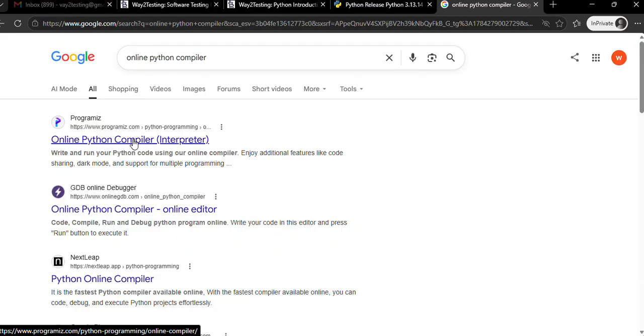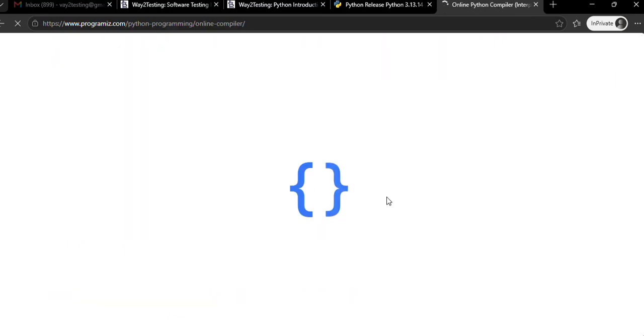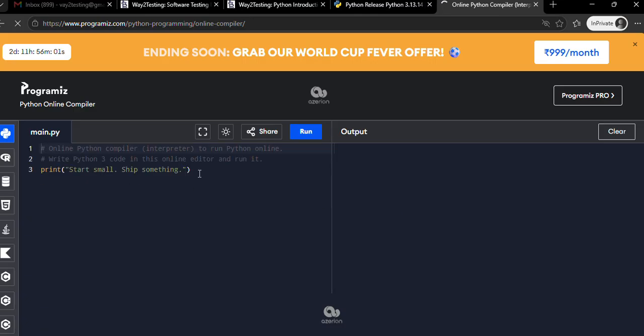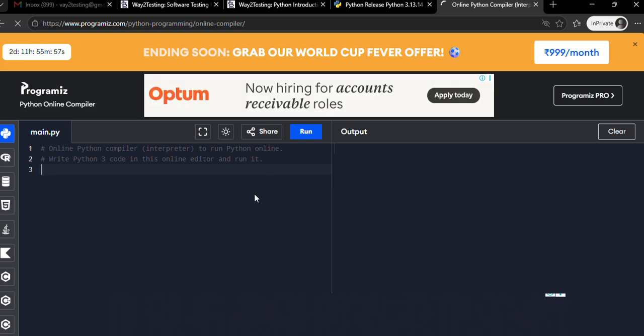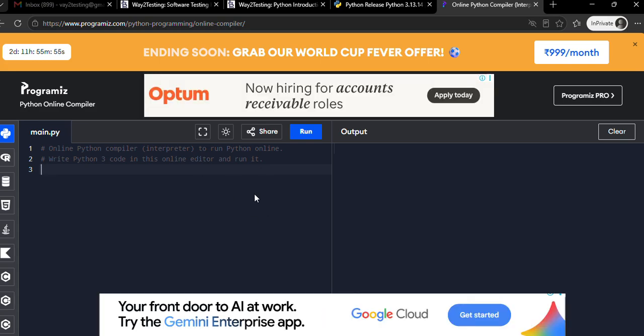Any compiler you can choose as per your requirement or your network. Here it will not give you any suggestions. You have to write each line yourself. In Python, it's very easy.